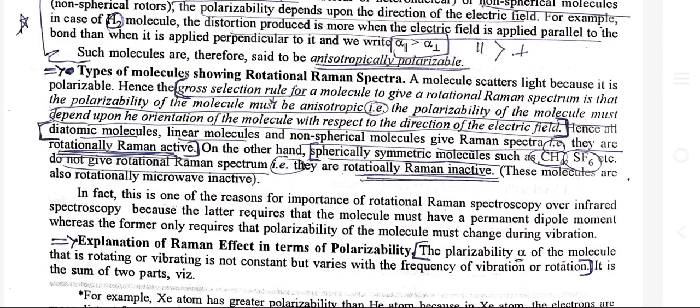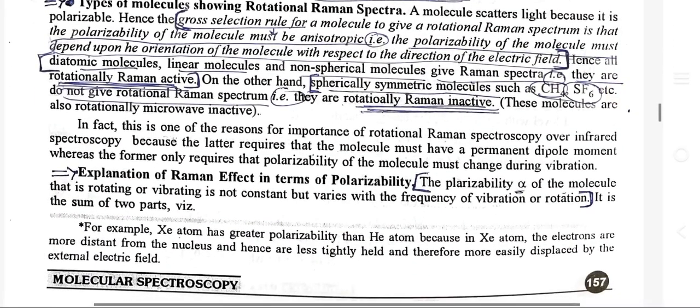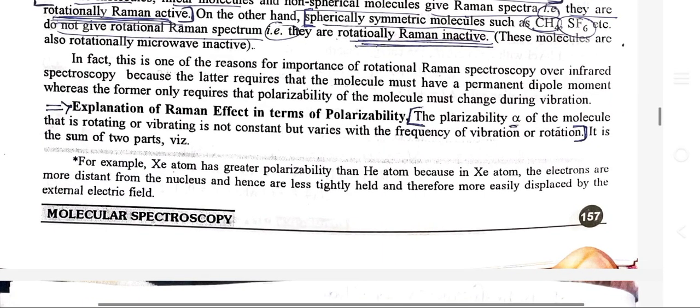Hence, all diatomic molecules, linear molecules, and non-spherical molecules give Raman spectra, that is, they are rotationally Raman active. On the other hand, spherically symmetric molecules such as CH4, SF6 do not give a rotational Raman spectrum, that is, they are rotationally Raman inactive. In fact, this is one of the reasons for the importance of rotational Raman spectroscopy over infrared spectroscopy, because the latter requires that the molecule must have a permanent dipole moment, whereas the former only requires that the polarizability of the molecule must change during vibration.